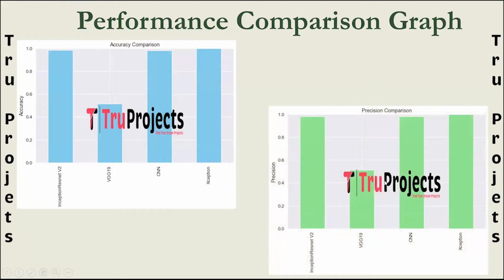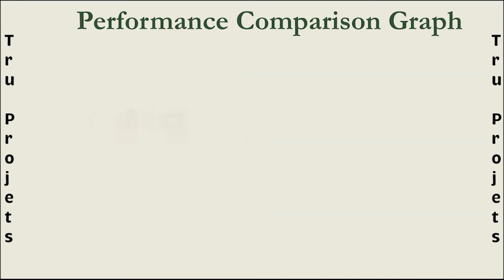This is the precision score comparison graph. Here on the x-axis, we have algorithm names, and on the y-axis, we have precision score. Precision is the ratio of correctly predicted positive observations to the total predicted positives. It evaluates the accuracy of positive predictions.